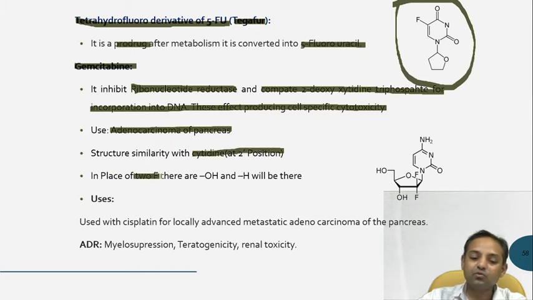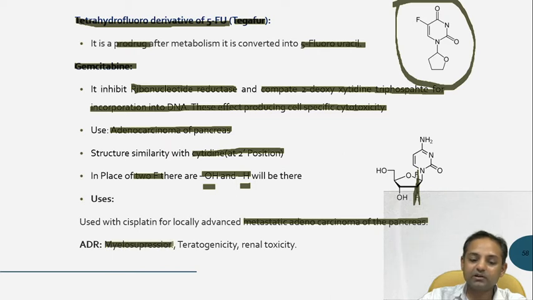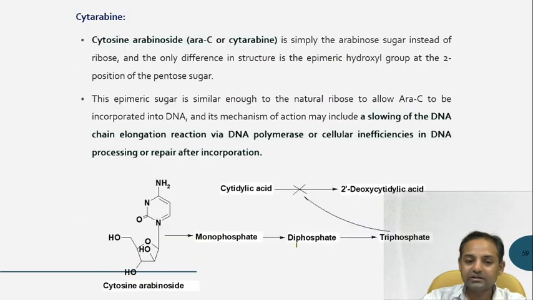In place of the 2 fluorine, there are hydroxy and hydrogen in cytidine. And as I said, it is used in metastatic adenocarcinoma of pancreas, and ADRs, that means adverse drug reactions associated with gemcitabine, are myelosuppression, teratogenicity, and renal toxicities.